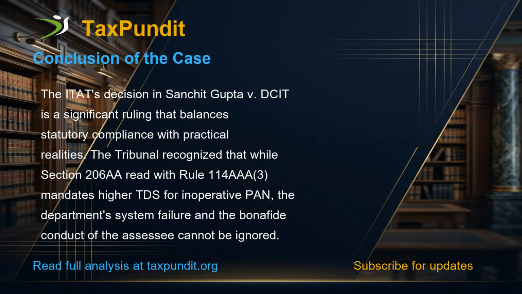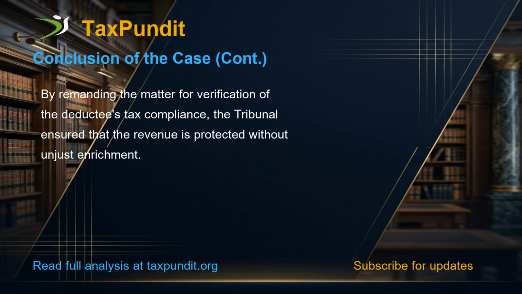The ITAT's decision in Sanchit Gupta vs. DCIT is a significant ruling that balances statutory compliance with practical realities. The tribunal recognized that while Section 206AA read with Rule 114AAA3 mandates higher TDS for an inoperative PAN, the department's system failure and the bona fide conduct of the assessee cannot be ignored. By remanding the matter for verification of the deductee's tax compliance, the tribunal ensured that the revenue is protected without unjust enrichment.